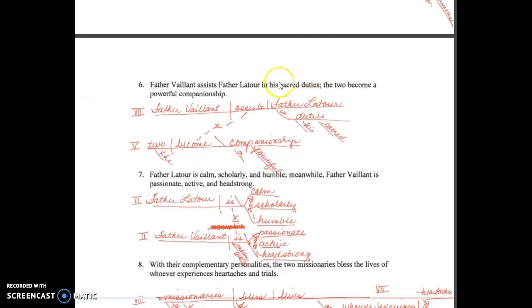Then we have a prepositional phrase. As I said, it's always helpful to isolate those and ignore them for a moment while you're diagramming and identifying the sentence patterns. We have "in his sacred duties" as the prepositional phrase that goes below. So this is a pattern 7.